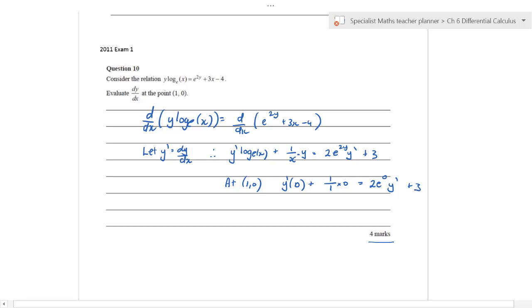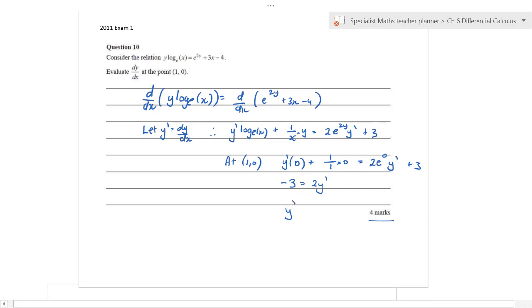Now, so what does that leave us with? It leaves us with minus 3 is equal to 2y dash. y dash is equal to minus 3 on 2. Is that what we got? Yes. Now, I just did that while explaining it in 2 minutes.